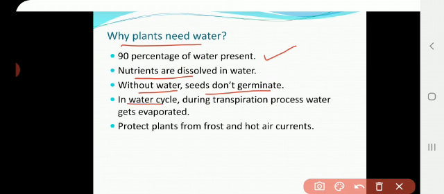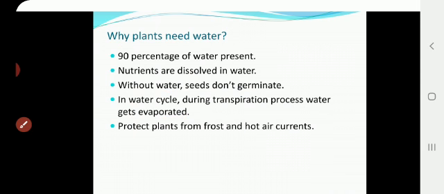In the water cycle, during the transpiration process, water is evaporated. Transpiration is nothing but the excessive loss of water from the plant. So water is required there too, and water protects the plant from frost and hot air currents, which is the blowing of cold or hot air.